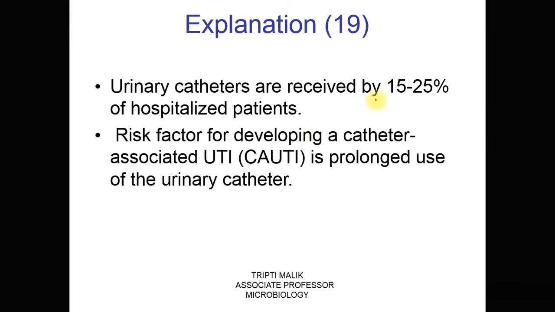Catheters are received by 15 to 25% of the hospitalized patients who cannot get up to pass urine. They have some problem with passage of urine. When they have a catheter, the risk factor for infection in the urinary tract increases. This infection in the urinary tract because of a catheter is called catheter-associated UTI. It is because of prolonged use. So the catheter should be removed as soon as possible if it is not required, and aseptic conditions should be taken care of while inserting the catheter and during its use.